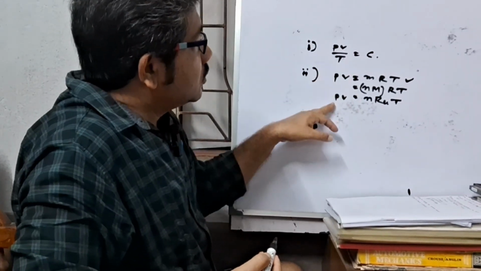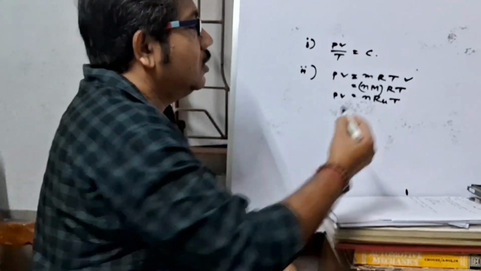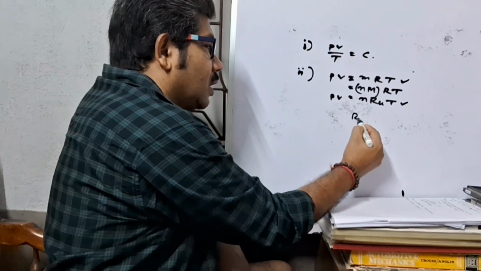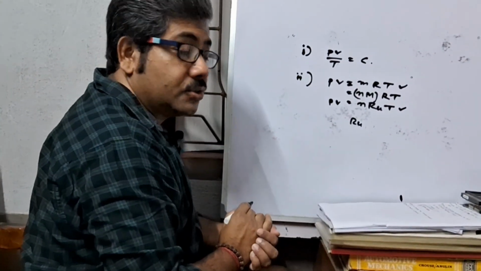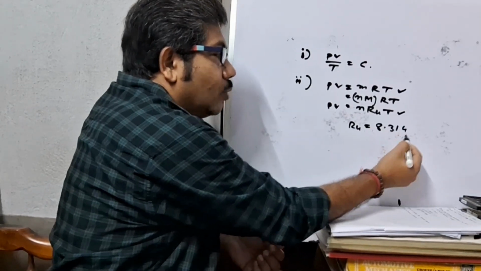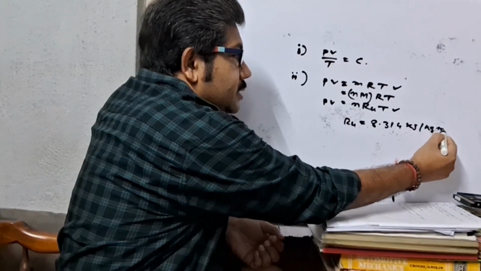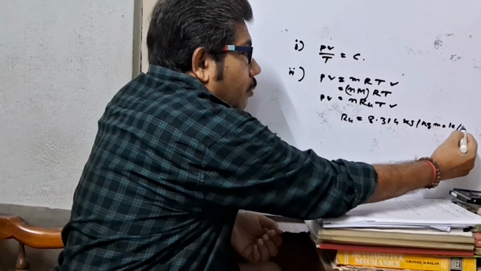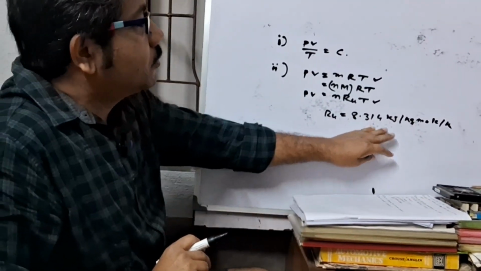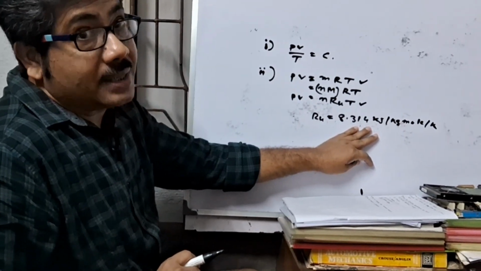When it is converted into this form, PV equal to n RU T, this is called universal gas equation. Here RU is the universal gas constant and its value is 8.314 kilojoule per kg mole per Kelvin, and it is constant for all gases.